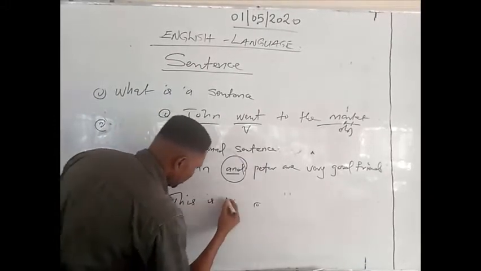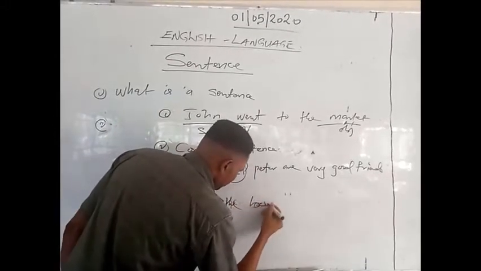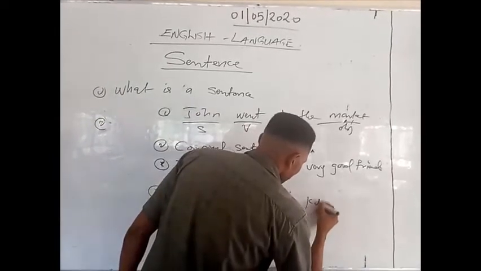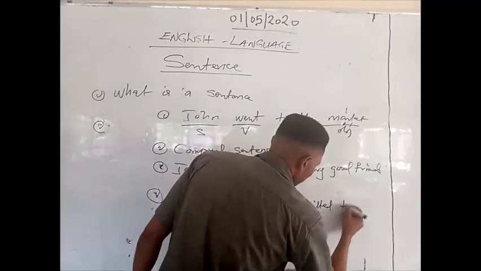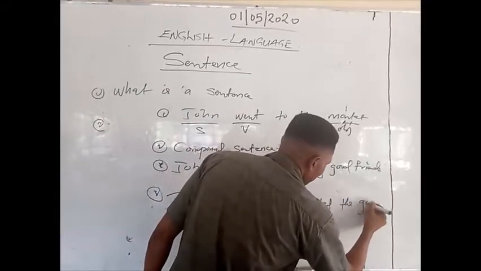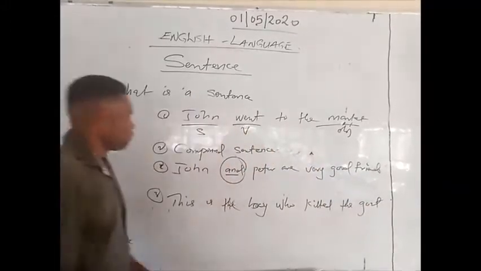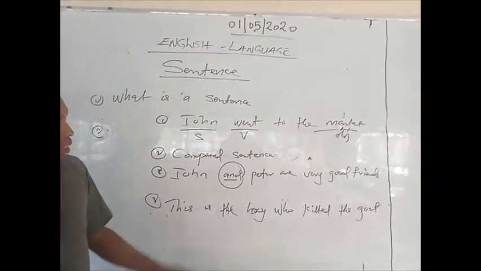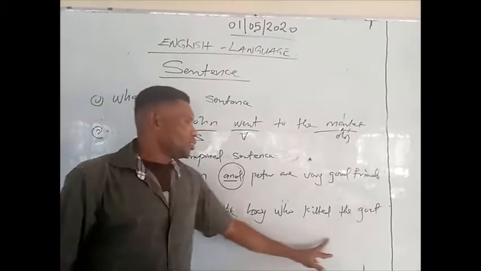For example, under complex sentence number 3, we have: this is the boy who killed the goat. This is one example of a complex sentence. This is the boy who killed the goat.